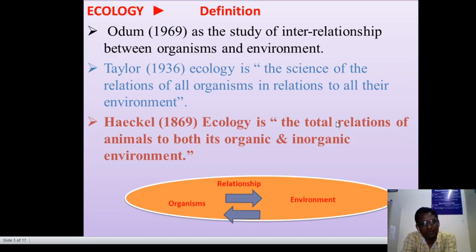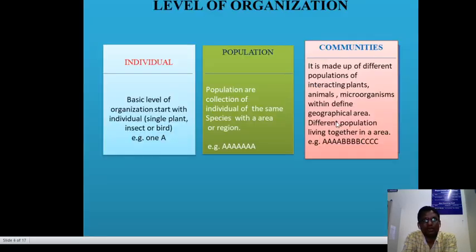According to Haeckel in 1869, the total relationship of an animal to both its organic as well as inorganic environment is nothing but ecology. Ecology is the science of the relation of all organisms to all their environment. Or according to Odum in 1969, it is the study of interrelationship between the organism and environment. Okay, then the levels of organization: individual means single species study.